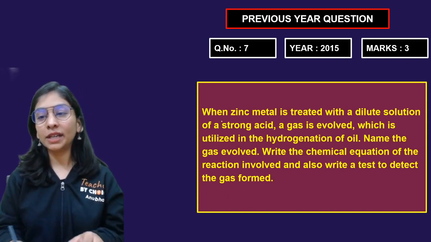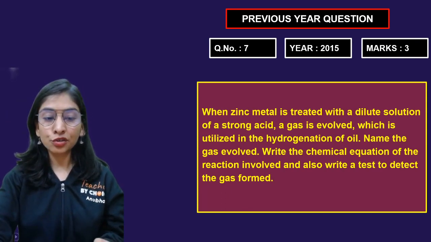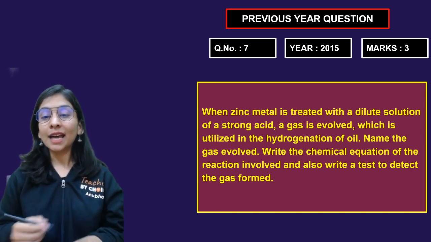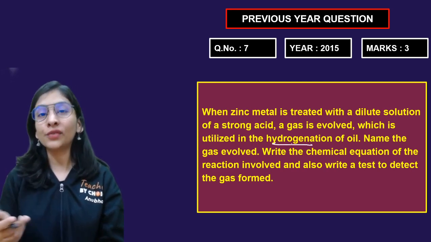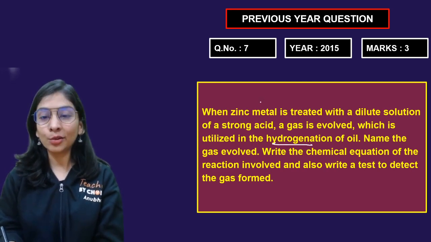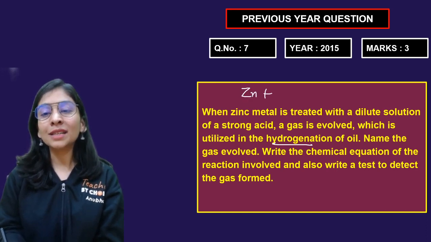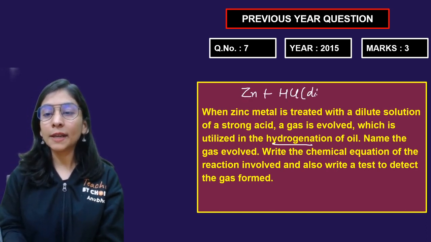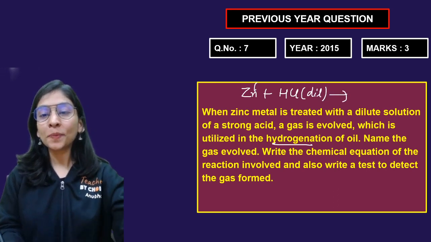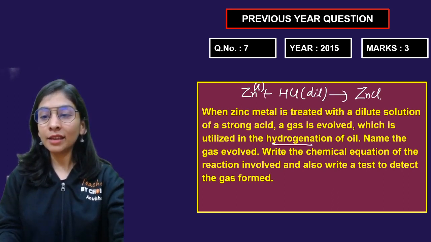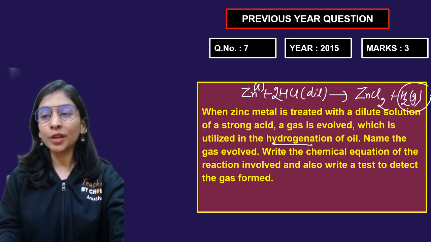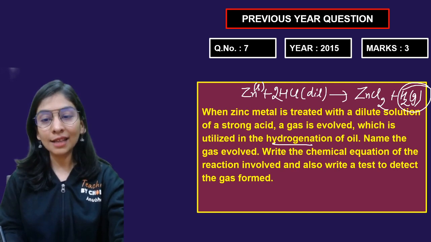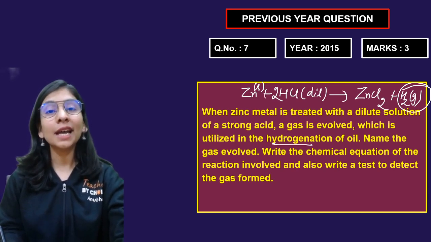When zinc metal is treated with a dilute solution of a strong acid, a gas is evolved, and that is used in the hydrogenation of oil. Hydrogenation is giving the answer: addition of hydrogen. So that gas is nothing but hydrogen. And anyhow, we know that whenever metal reacts with acid, we get salt and hydrogen gas. So zinc with HCl gives us zinc chloride. I'll take 2 molecules of HCl, and hydrogen gas is going to be evolved. I got my hydrogen gas. So you tell that the gas is nothing but hydrogen gas.